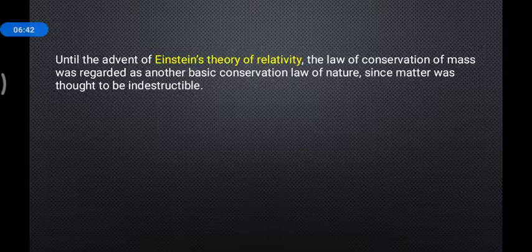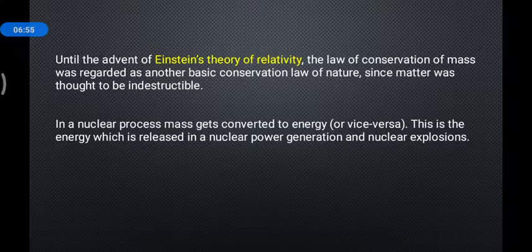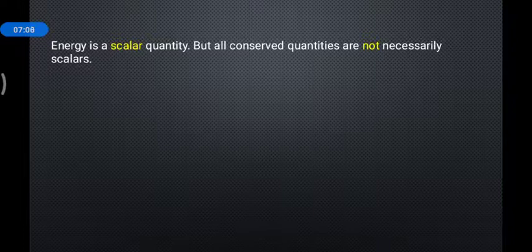The law of conservation of mass was regarded as another basic conservation law of nature, since matter was thought to be indestructible. Okay, in nuclear processes, mass gets converted to energy, and energy can convert into mass, which is called E is equal to mc square. We have seen that a number of times, and I explained it in 10th class also.